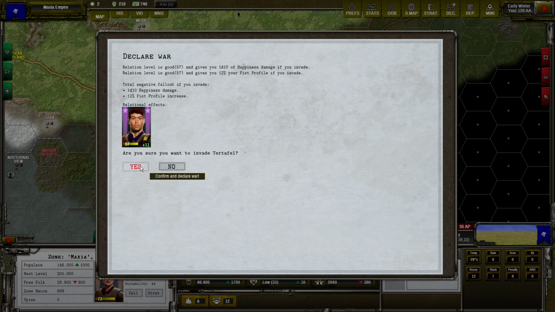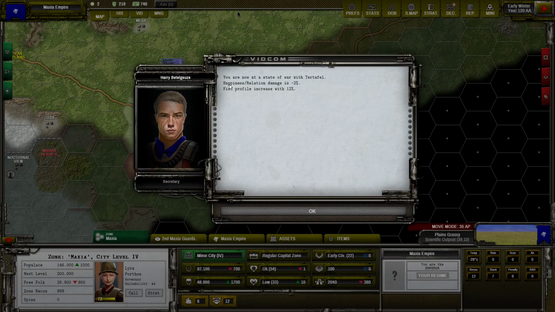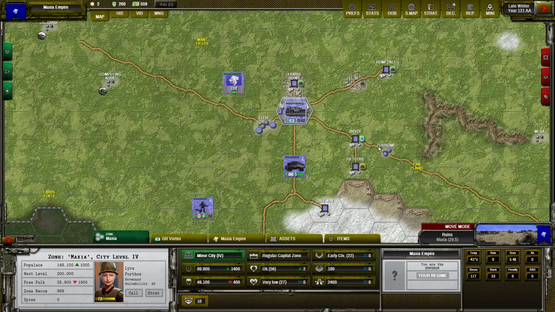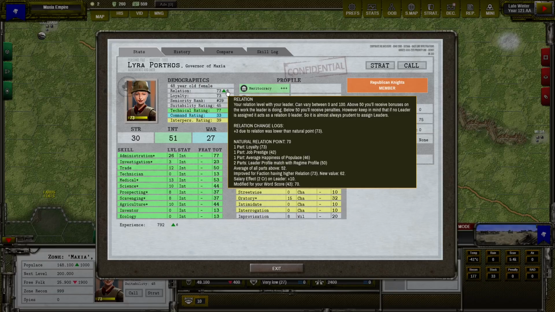Let's attack them. And you can see that the happiness relation damage is minus 2%. We are quite lucky because the maximum was minus 10, but we have minus 2, so not so bad in this case. So we discussed different ways how we can temporarily affect the relation of our leaders. So effects that will appear in the relation changelog, but there are some cards and some government features that give us a permanent relation change.